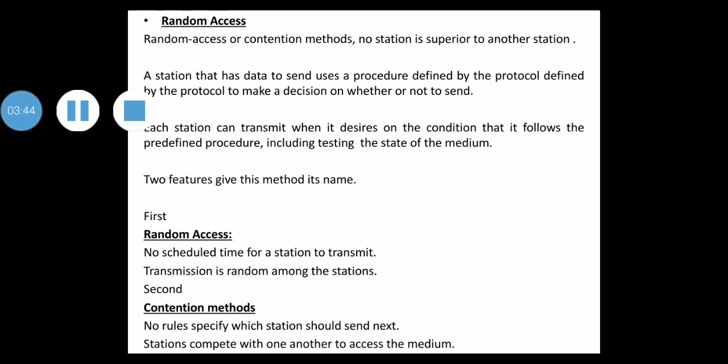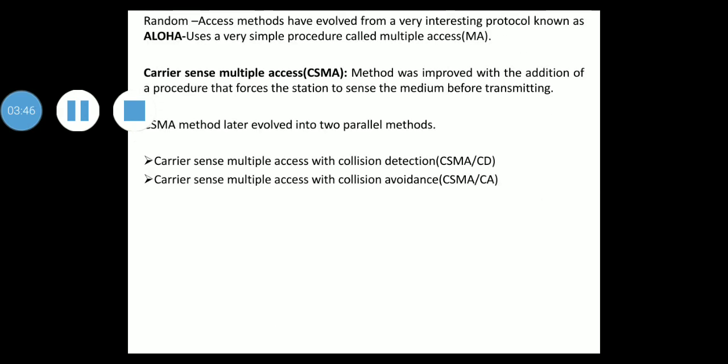Next, we'll discuss the random access method. In the random access method, each station has a right to the medium without being controlled by any other station. If more than one station tries to send, there is an access conflict called collision, and the frames will be either destroyed or modified.